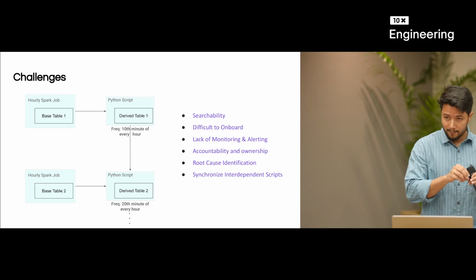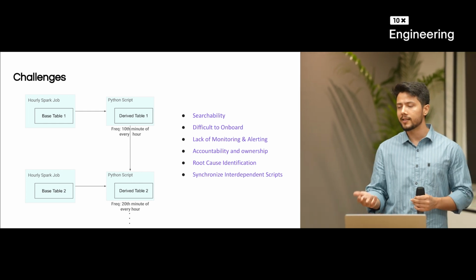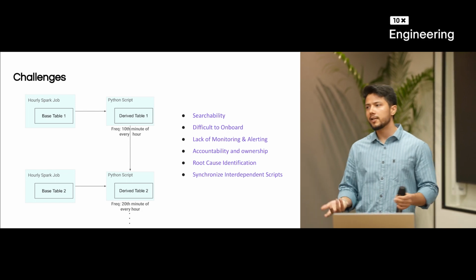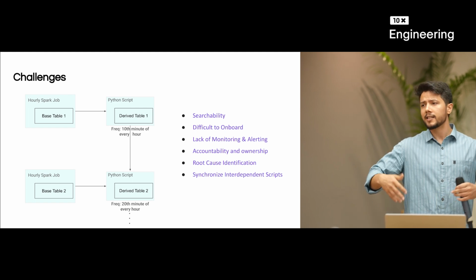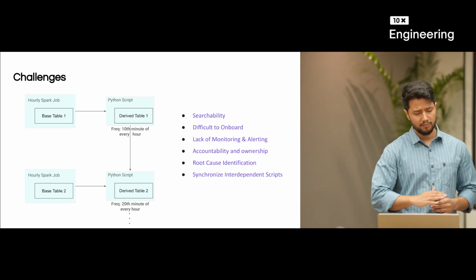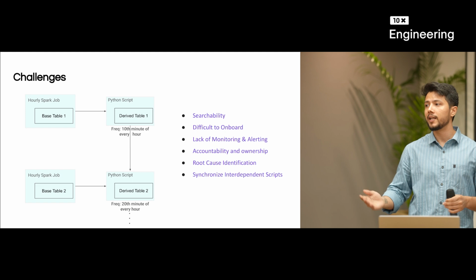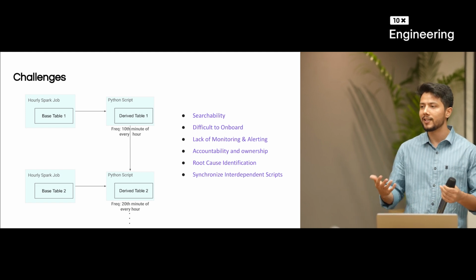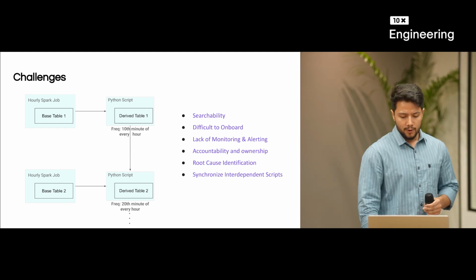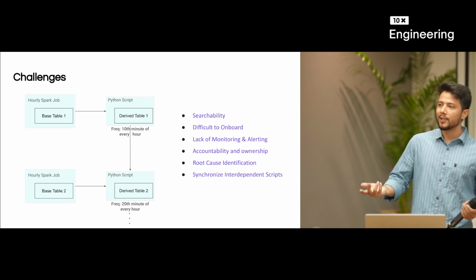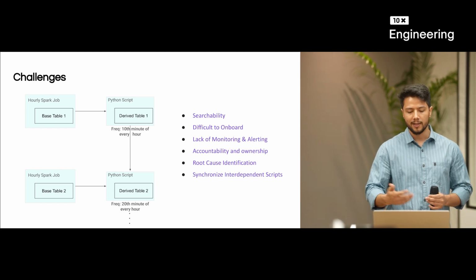In that case, because the complexity is too high to create these Python scripts, they end up asking the analytics team to create this derived pipeline, and obviously this takes time. Analytics teams only need to create these derived tables. So it's difficult to onboard all the derived tables given the business use cases are so many and analytics team members are so few. So obviously either we need to increase analytics people or we need to onboard more people which can power these use cases. So let's just say that okay, they got the bandwidth, they were able to create the use case where they created derived table 2 which uses base table 2 and derived table 1.